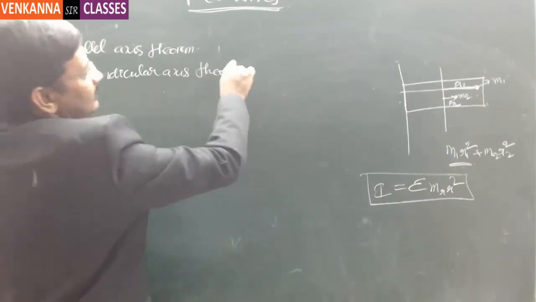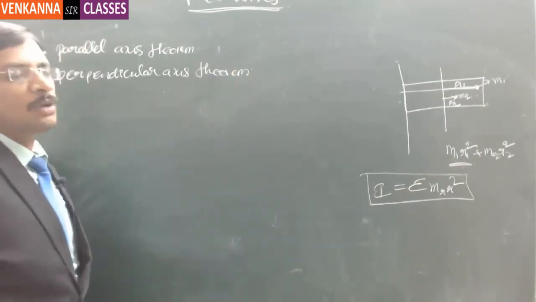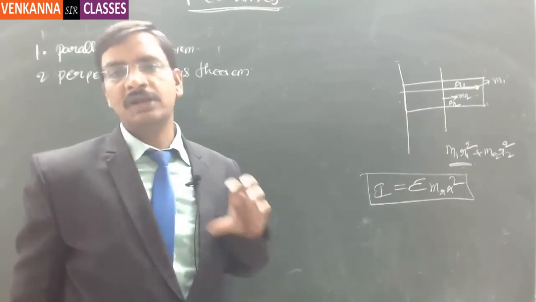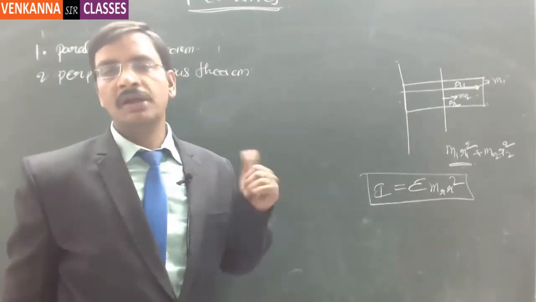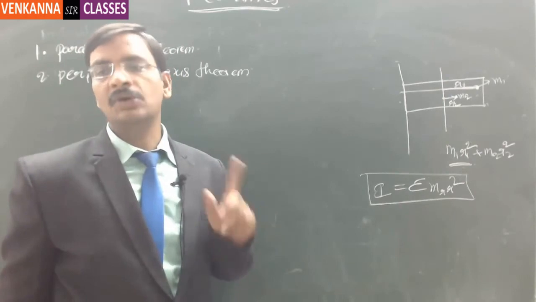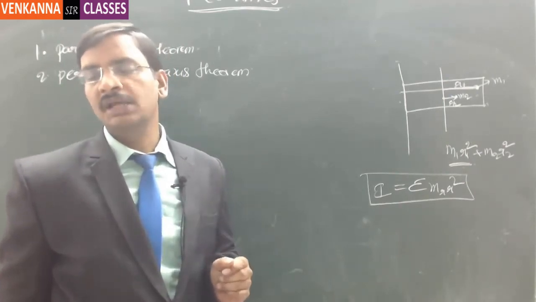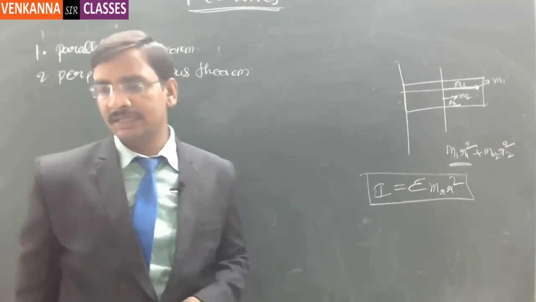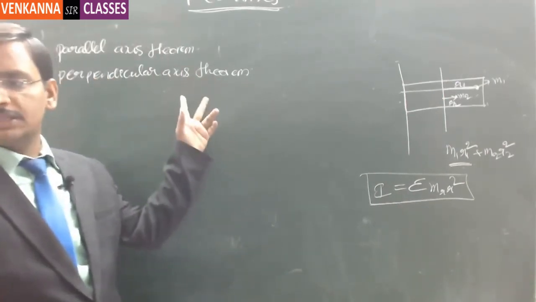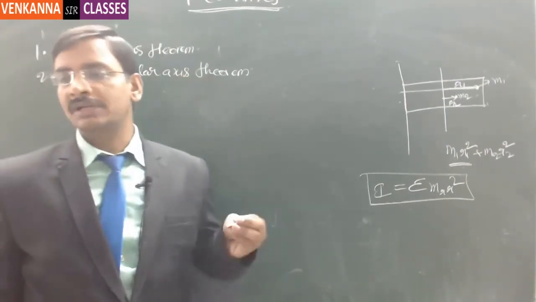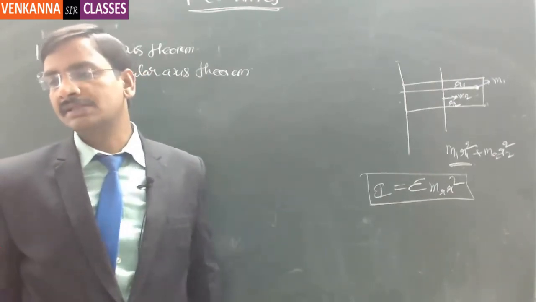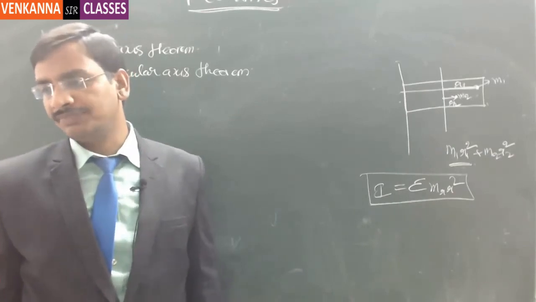Both theorems come into the picture only to make your work simpler for different kinds of shapes. The calculation of moment of inertia becomes a little easier, and our work is reduced to a greater extent with these two theorems wherever they are applicable. So we have to understand what the perpendicular axis theorem is and what the parallel axis theorem is, right?